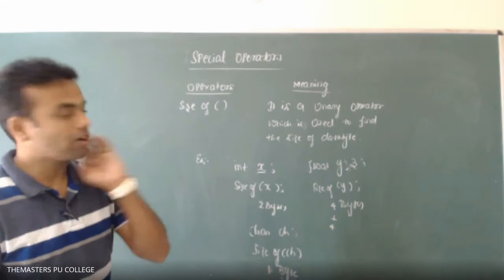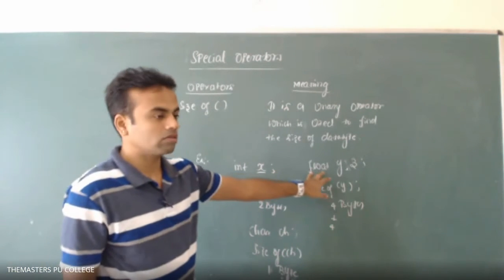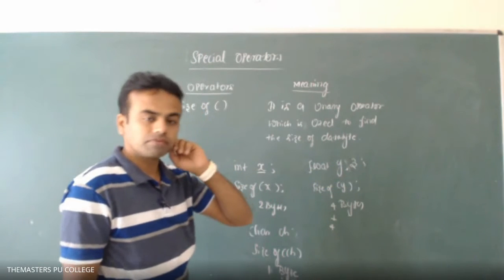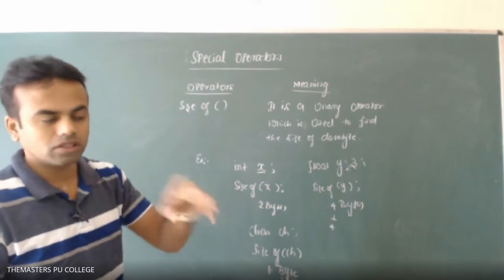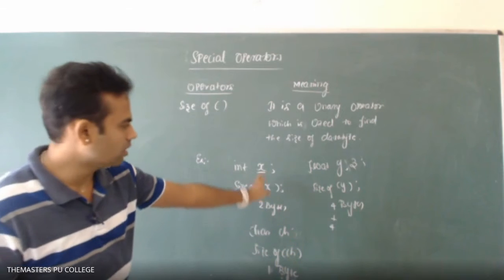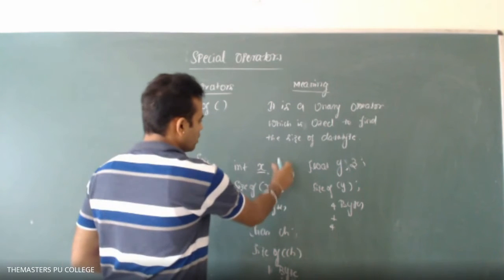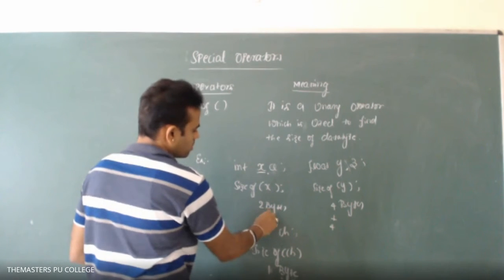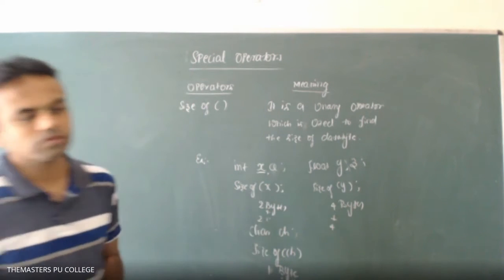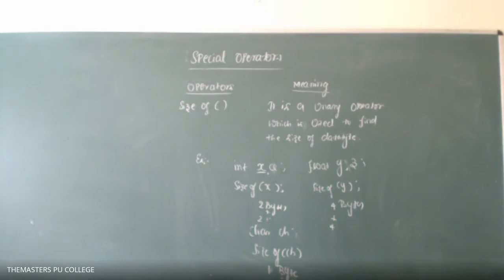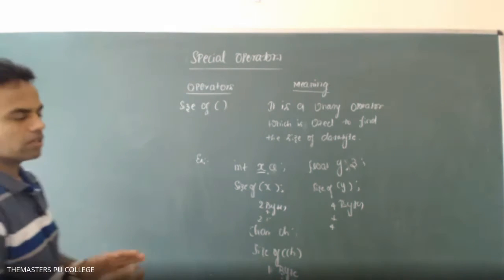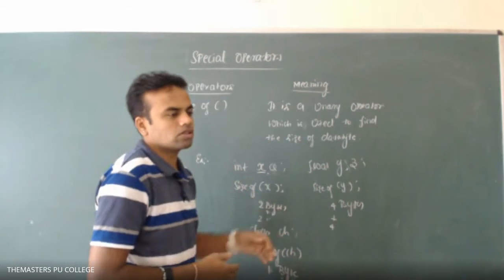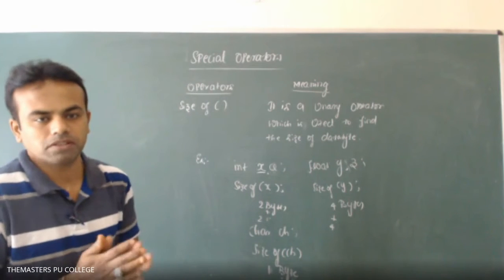Character is 4 bytes. No, it's not a character, it's a float. Float identifier. One identifier. So I took just one example. If you increase this, again, if you consider a, it also occupies 2 bytes. So any number of identifiers you can have. That data type stores that much memory space in the computer.